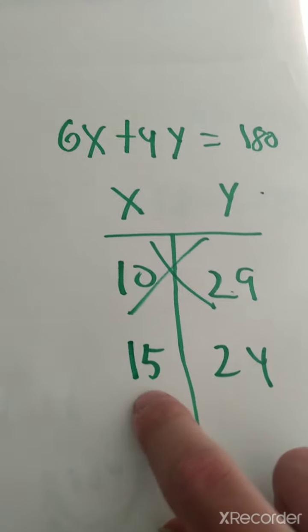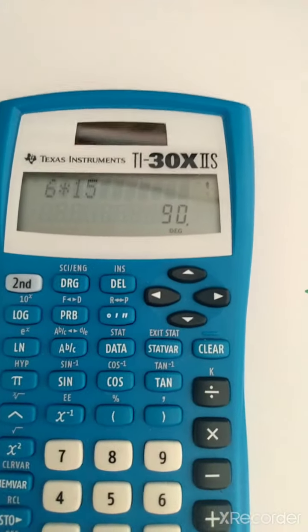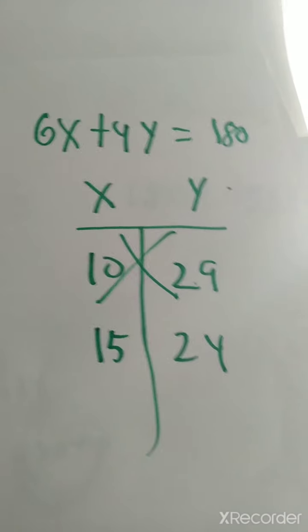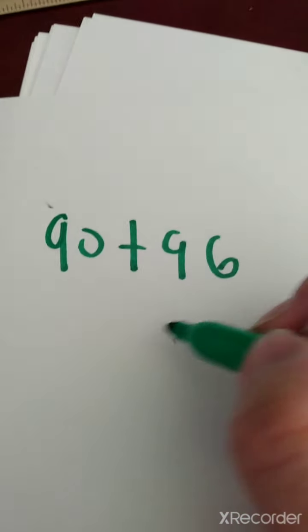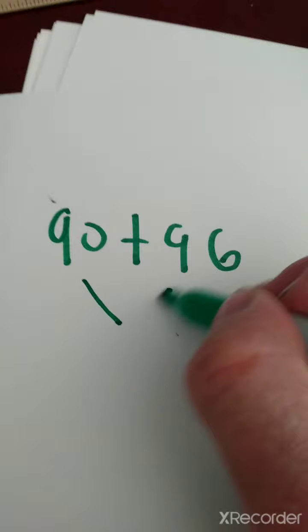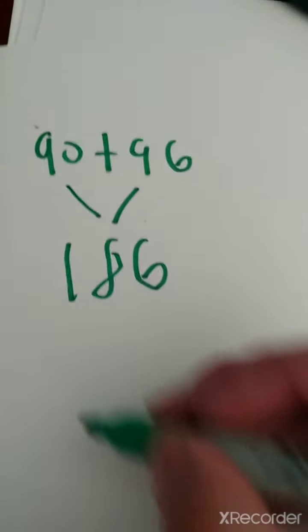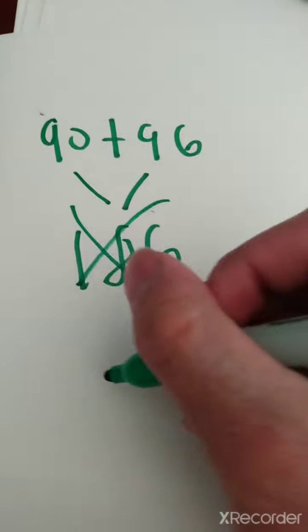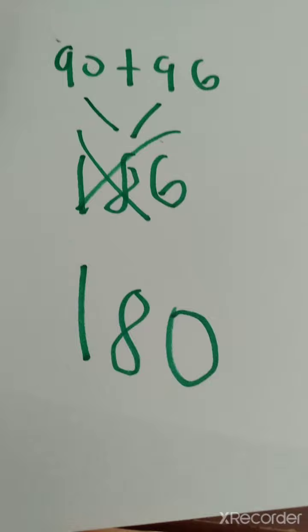So 6 times 15 is 90, and 4 times 24 is 96. So 90 plus 96, if we do that, we get an answer of 186. We're getting close, but that is not our target. We need a target that's exactly 180.